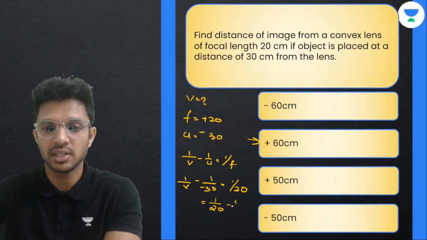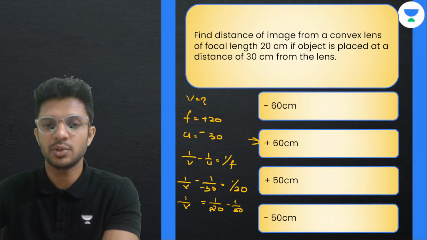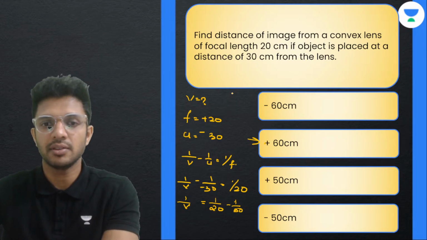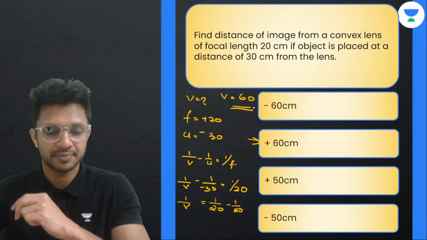So 1 by 20 minus 1 by 30 is 1 by v. So ये हो जाएगा 30 minus 20, 10 divided by 30 into 20. That is 1 by v. So v is equal to 30 into 2. That is 60 centimeters, with positive sign.